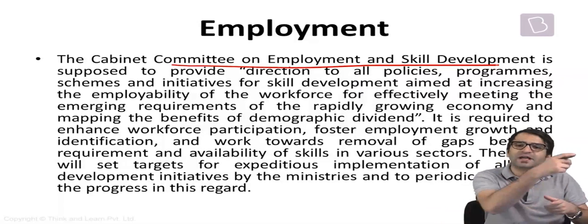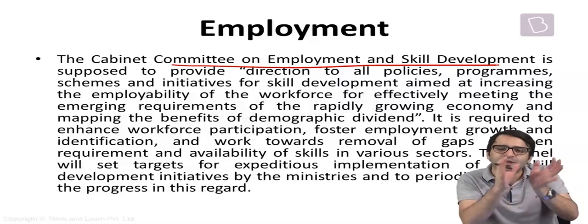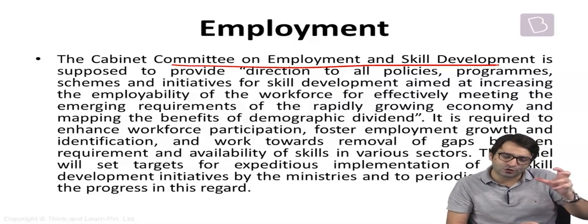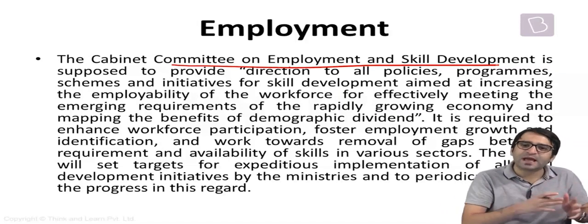That means if we have to overtake China, we have to ensure that we reap the benefits of this demographic dividend. We reap the benefits of this young crowd that is going to enter into the job market, that is going to create jobs as well. If we are not able to provide jobs to them, then this demographic dividend will turn into a demographic nightmare for us. For that, we have to provide jobs to them. But for providing jobs to them, we have to first make them employable.